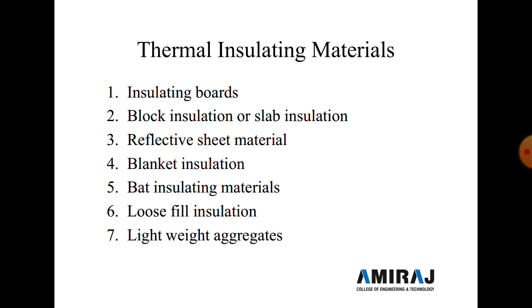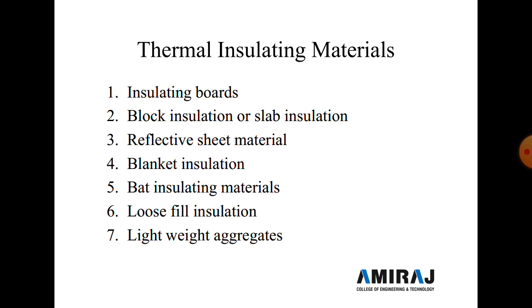Such sheet material has very high reflectivity and low emissivity. Generally, gypsum board, aluminum sheet, steel sheet, or aluminum foil are different types of reflective sheet material.